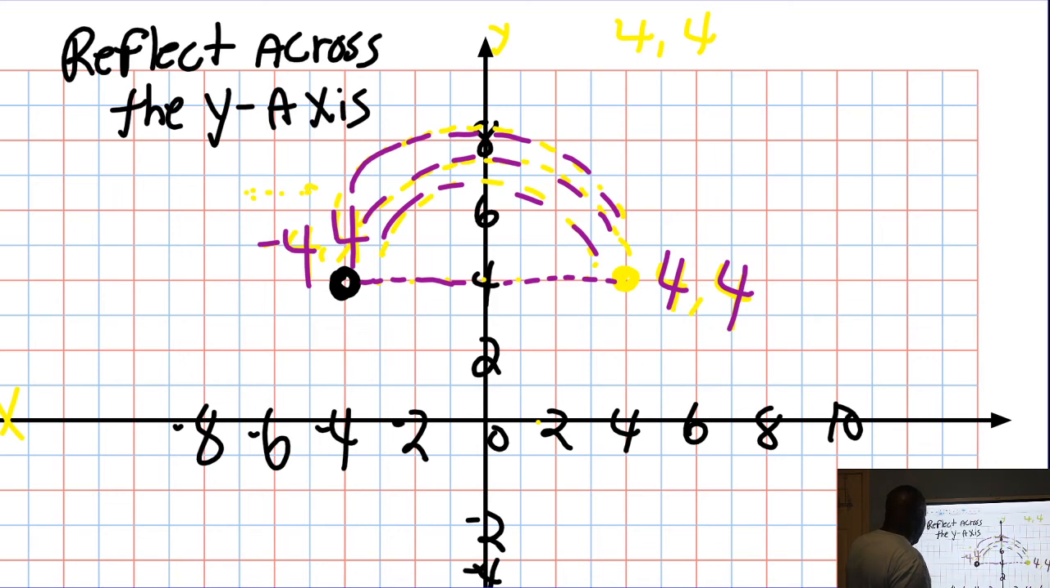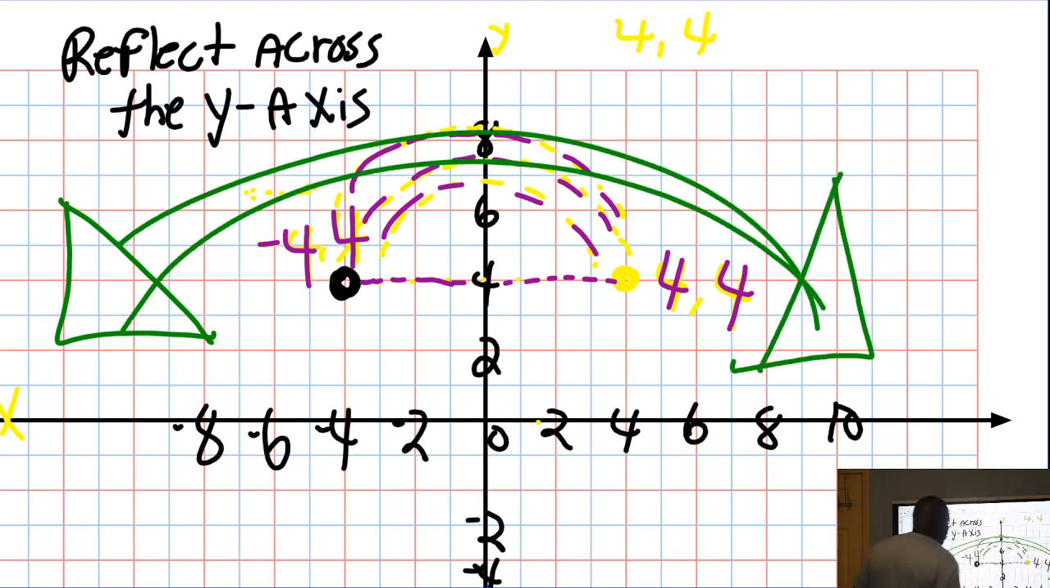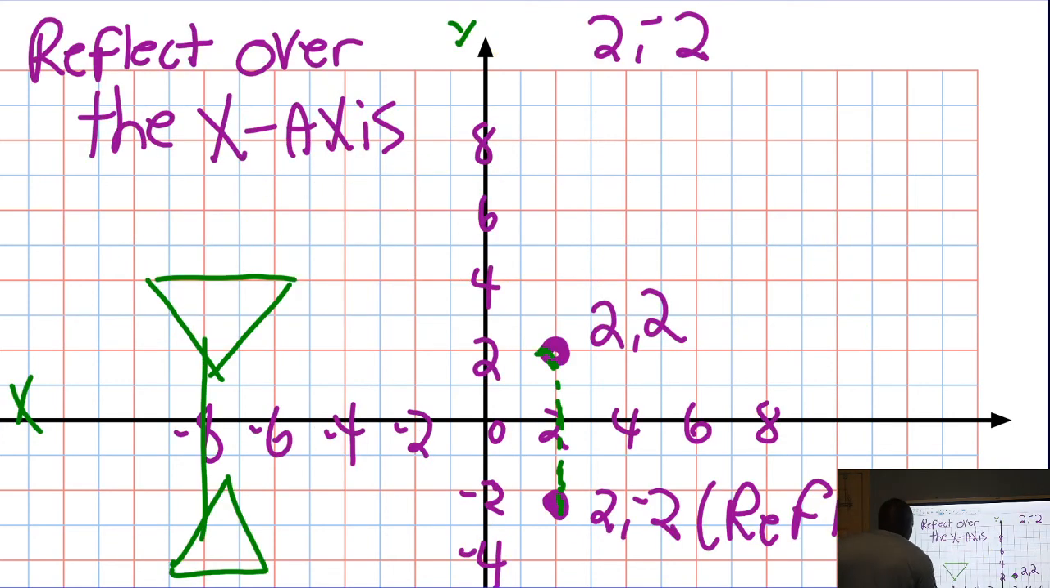Then if they ask you to reflect over the Y-axis, it's going to look something like this. Facing one another. Reflection. Reflection. Facing one another. Everybody got it? Any questions?